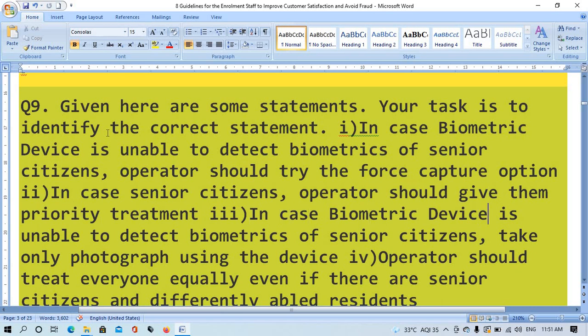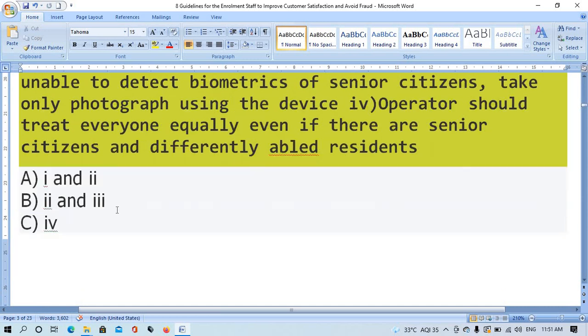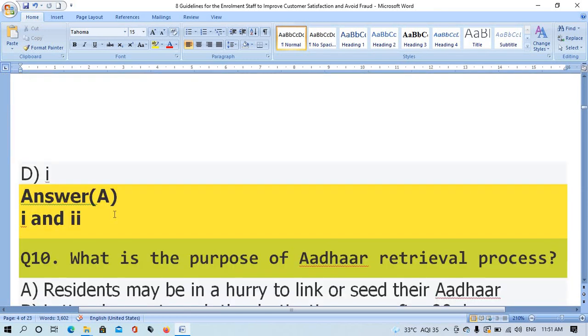In case biometric devices are unable to detect biometrics of senior citizens, take only a photograph using the device. 4. Operators should treat everyone equally, even if they are senior citizens and differently abled residents. Option A 1 and 2, option B 2 and 3, option C 4, option D 1. The right answer is option A, 1 and 2.